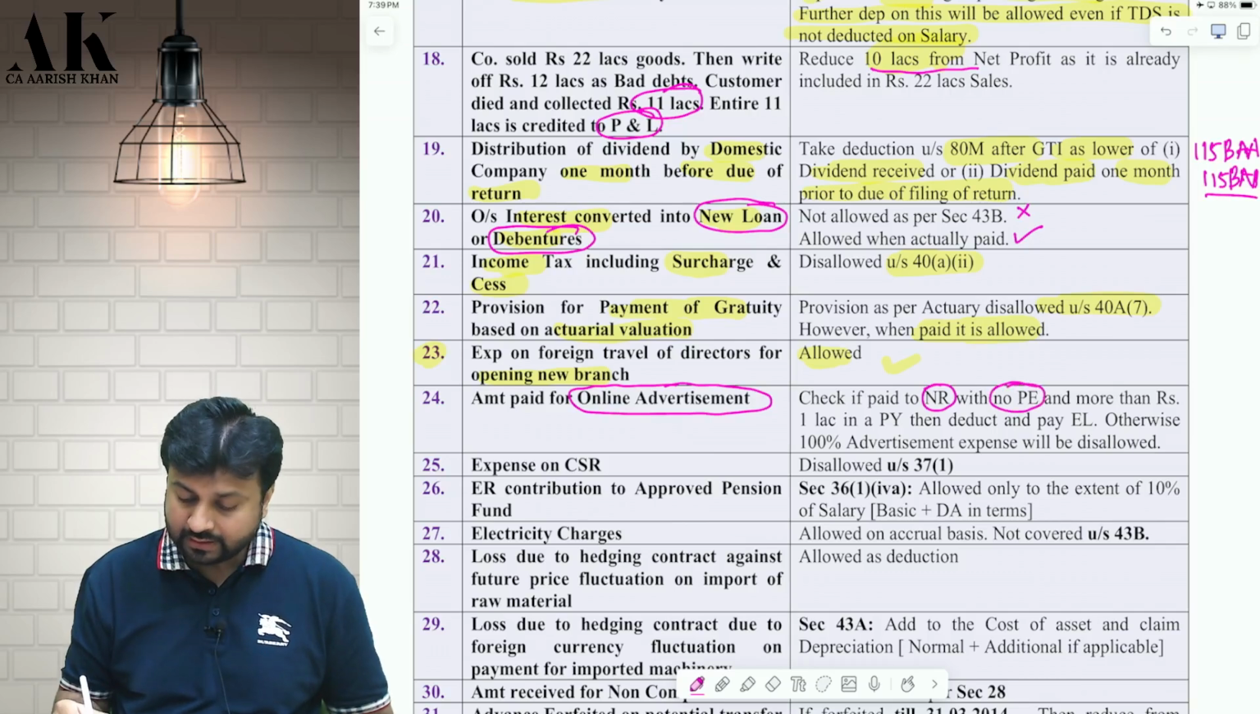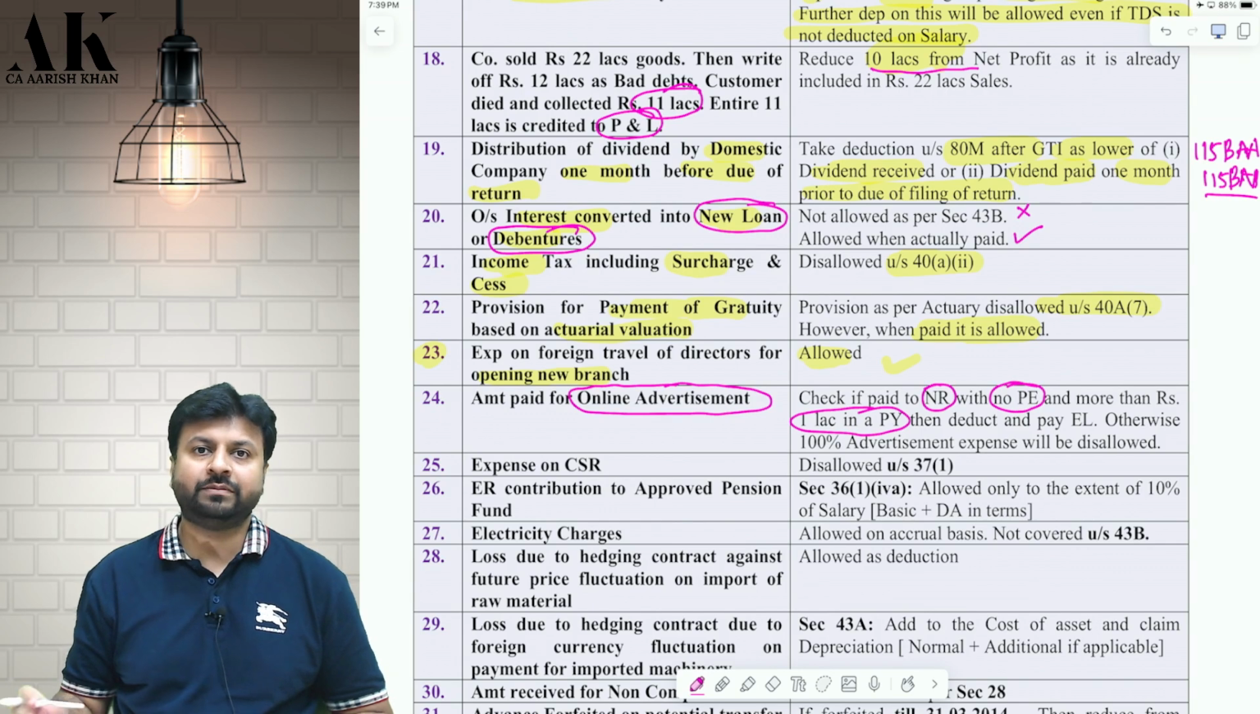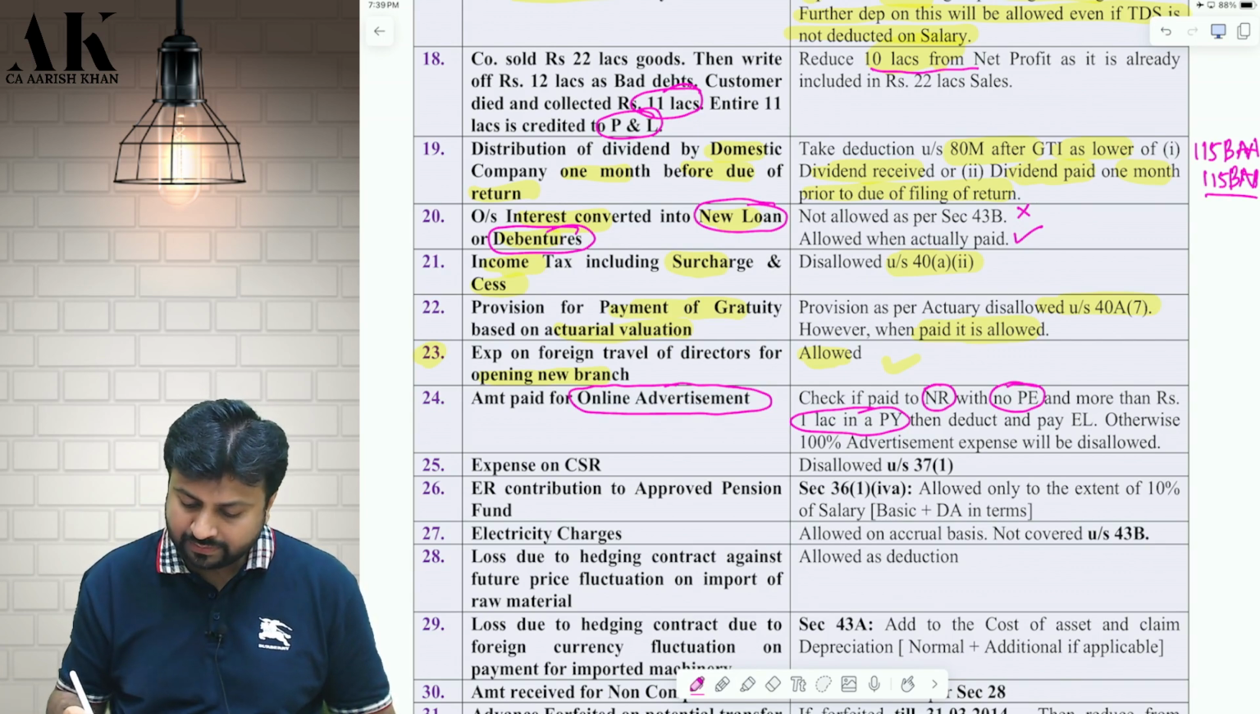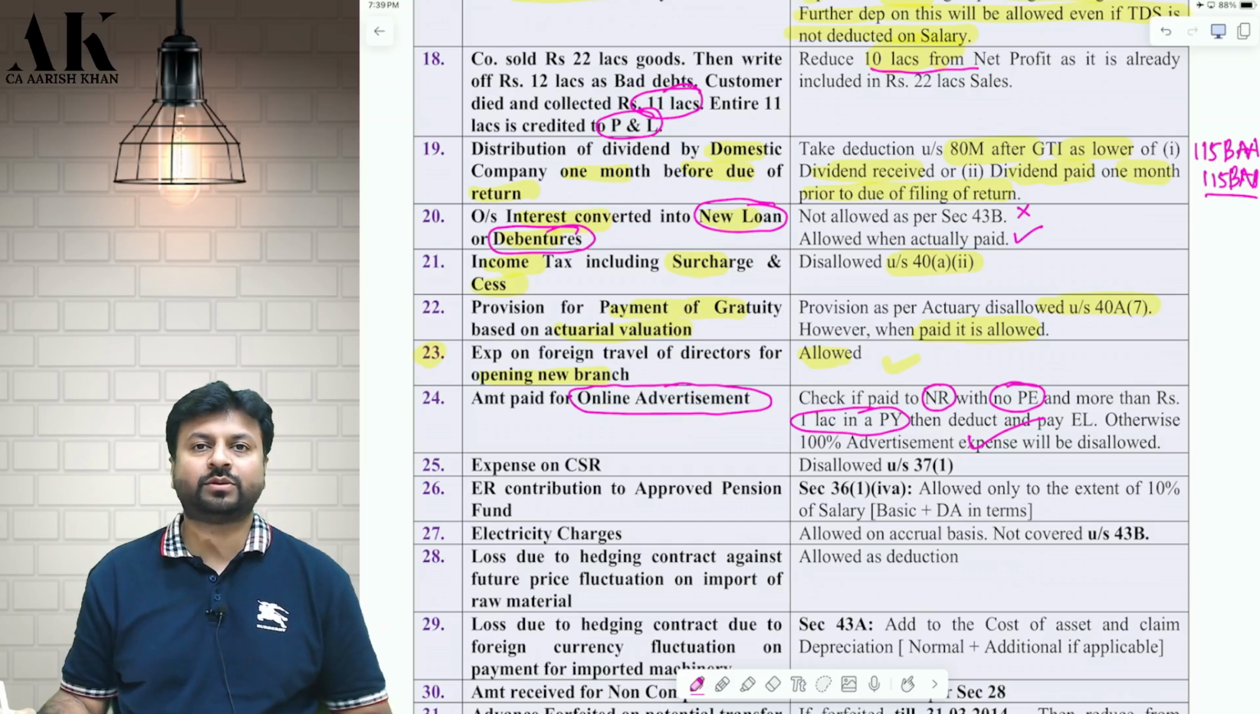Second, whether he does not have a PE. Third, if you are making a payment of more than 1 lakh rupees to him, that's it. Then the equalization levy has to be deducted at the rate of 6% and you have to pay by 7th of the following month. If you don't do that, then your 100% advertisement expenditure will be disallowed.